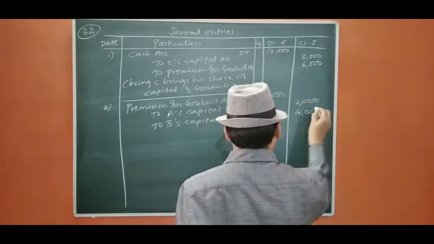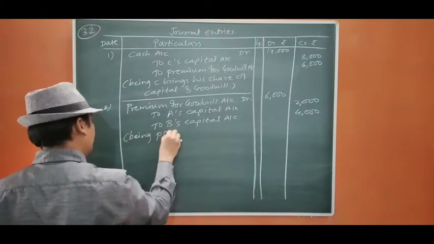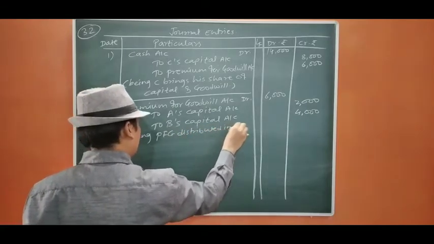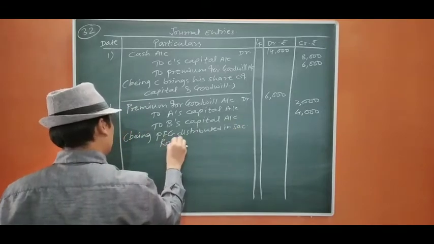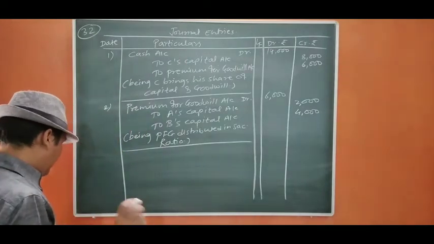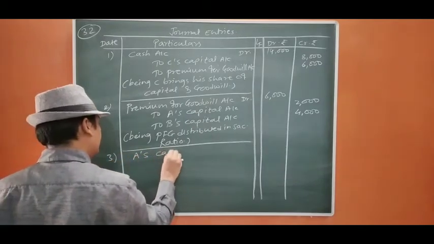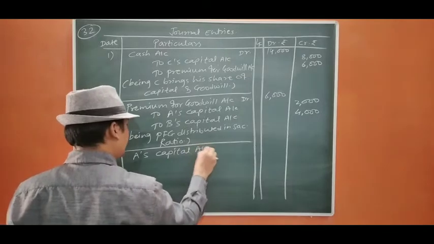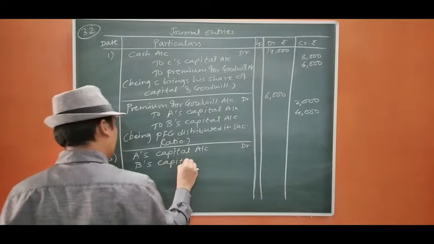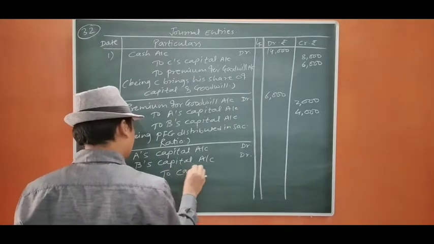Narration: premium for goodwill distributed in sacrificing ratio. Now it is saying that they are withdrawing the amount in cash. So A's capital account debit, B's capital account debit, this is the withdrawal entry, to cash account.